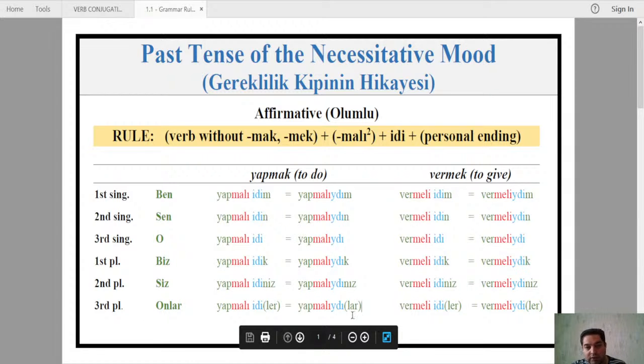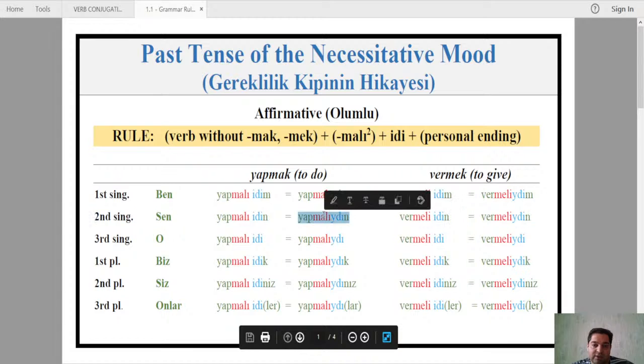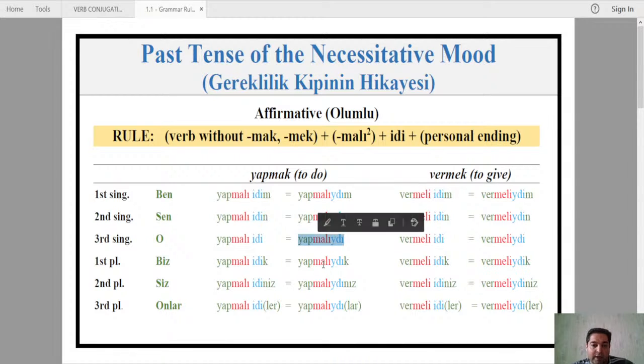Again, don't forget that we always use this second structure. We don't write the separated form, yapmalıydım, in writing, and we don't pronounce it that way in daily speech. The second part is always the result, and that's what we usually pronounce or write.